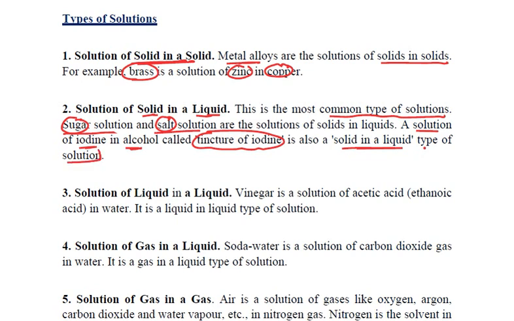Next type of solution can be made when a liquid is dissolved in another liquid. For example, vinegar. What exactly is vinegar? It is a solution of acetic acid, which is also known as ethanoic acid, in water. Solutions can be made by dissolving gases in a liquid. In all the soda waters and cold drinks that we drink, the fizziness comes because of the carbon dioxide gas which is dissolved in water.